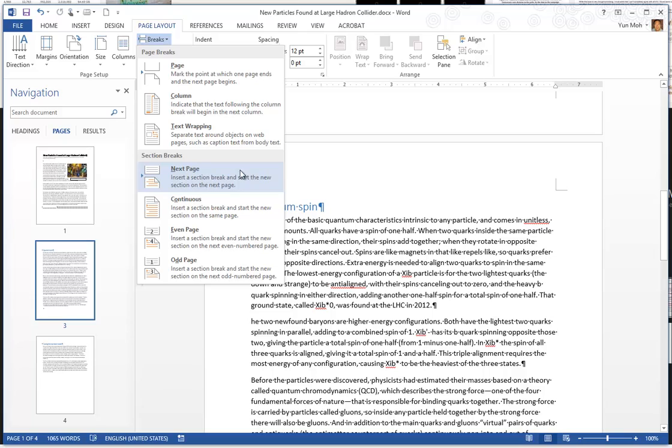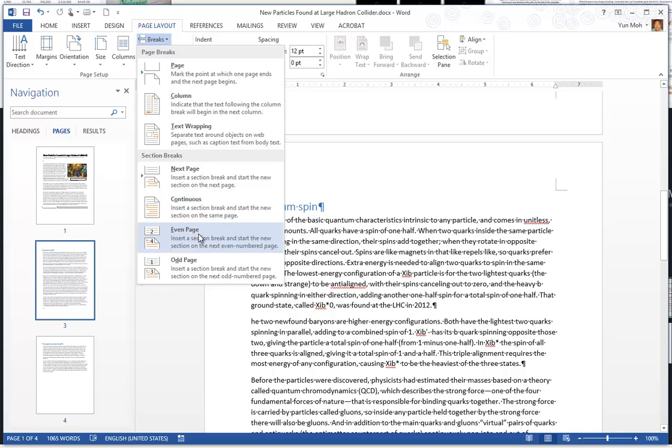So you can logically separate the document into 2 pieces, so they can have different layouts, different margins, and different everything. Okay, and this one is similar to next page section break in terms of adding a section, but it doesn't break into a separate page.